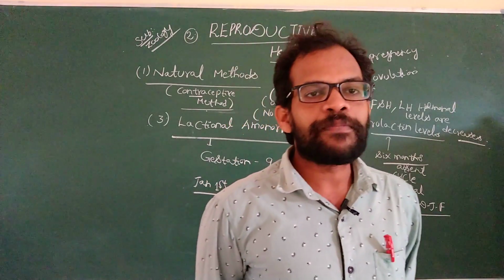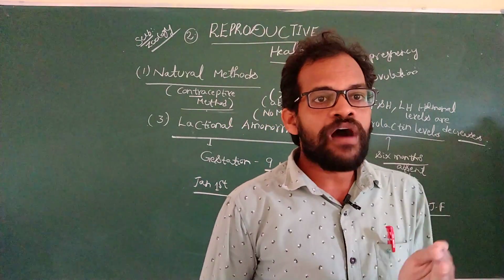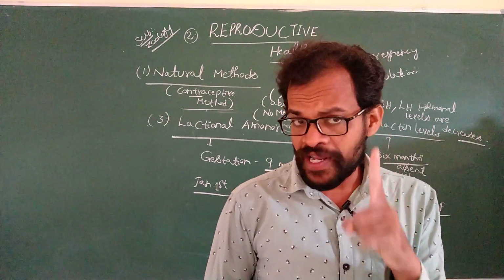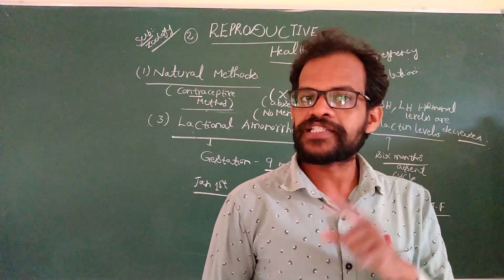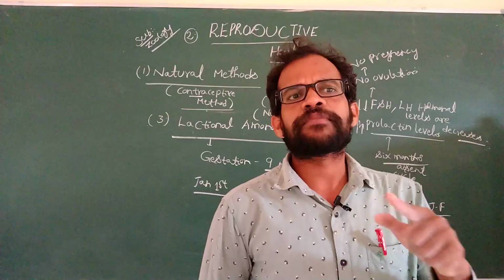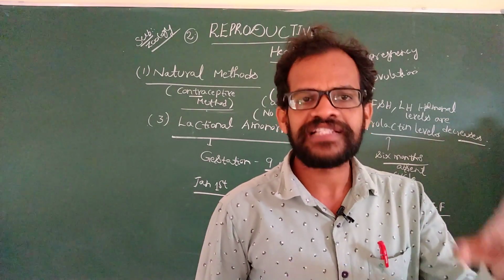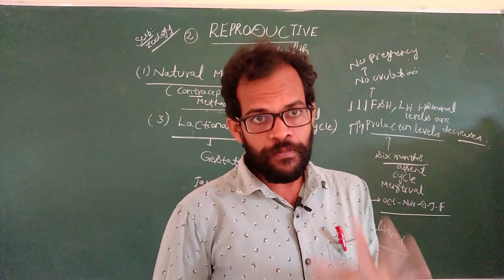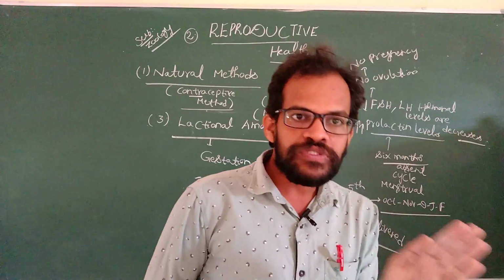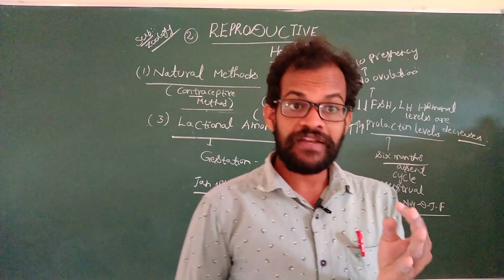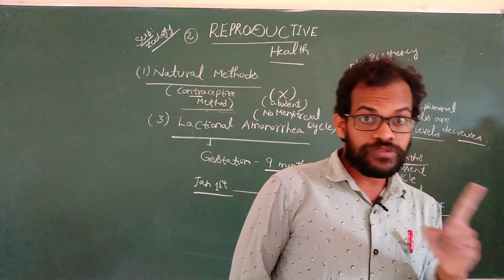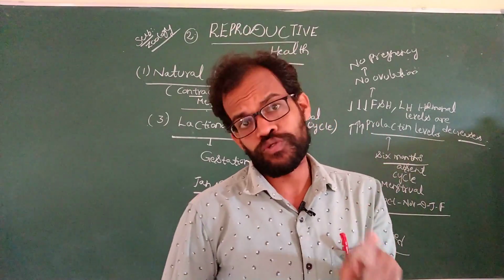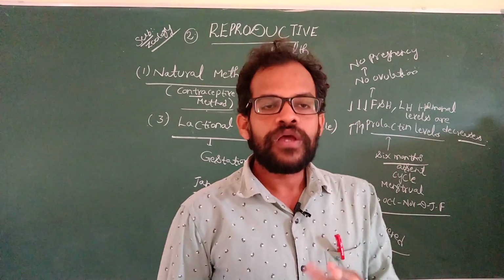Periodic abstinence means that every month the female produces one egg cell. The female produces one egg cell around the 14th day, which is the ovulation period. If couples have intercourse on the 14th, 15th, 16th or 17th day, fertilization takes place and pregnancy is formed. If couples avoid intercourse from the 11th to the 17th day, there is no pregnancy.